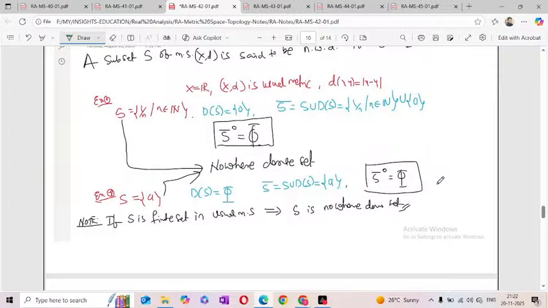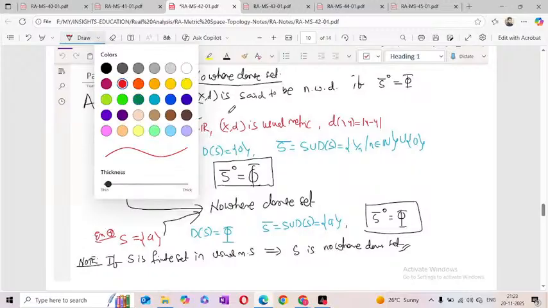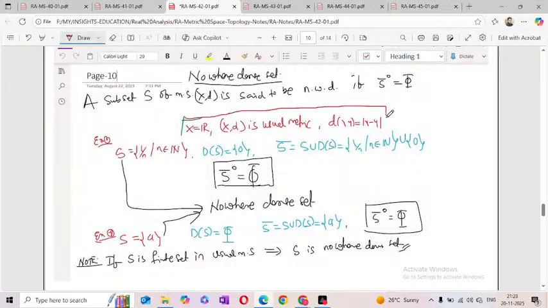So before going to the next definition, just see the example here. Anyway, we'll start with the usual metric only. So I'm taking X equal to the real numbers, and (X, d) is the usual metric, so d(x, y) is equal to mod of x minus y. I'm taking one sequence, S equal to 1 by n. And what is the derived set of this S? Now the limit of 1 by n is 0. That means the derived set of this S is the single-term set {0}.